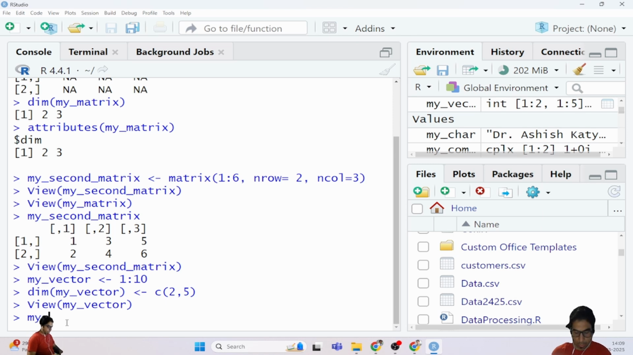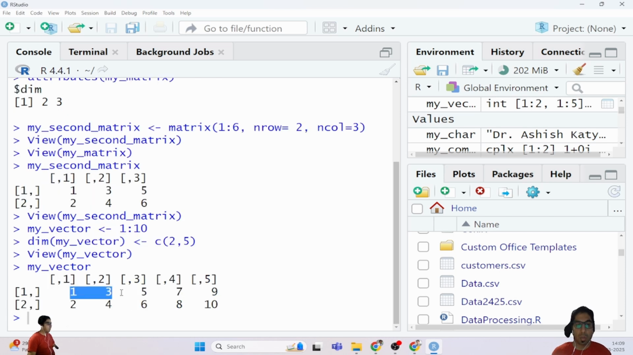So my vector, this was the name of my variable. In this case also, the same thing which I have shown you is written: 1 2 in the vertical manner, then 3 4, then 5 6 7 8 9 10. So when we use the term dimension and allocate that particular vector's dimension in the form of rows and columns, it can give me a matrix.